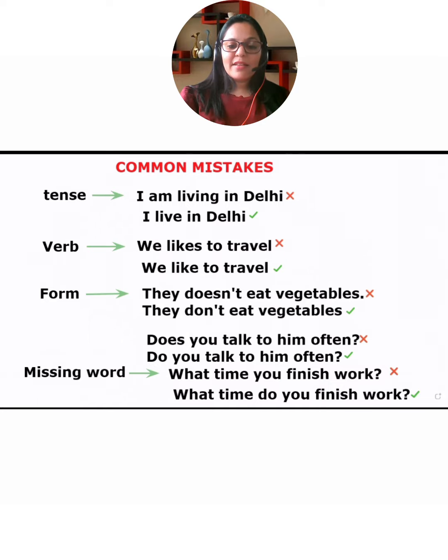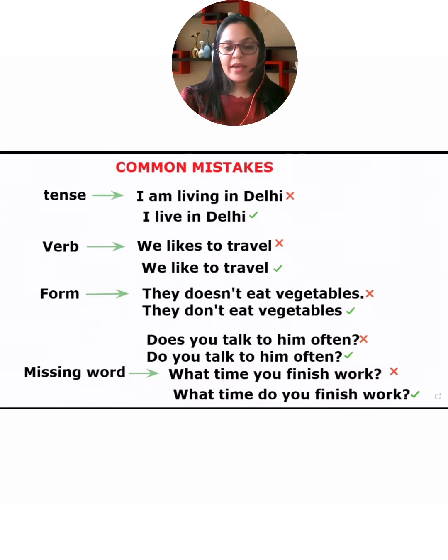Then there's a missing word mistake. For example, does you talk to him often? No. Do you talk to him often? Okay. With you, we never use does. With only he, she, it, we use does. So with you, we use do.